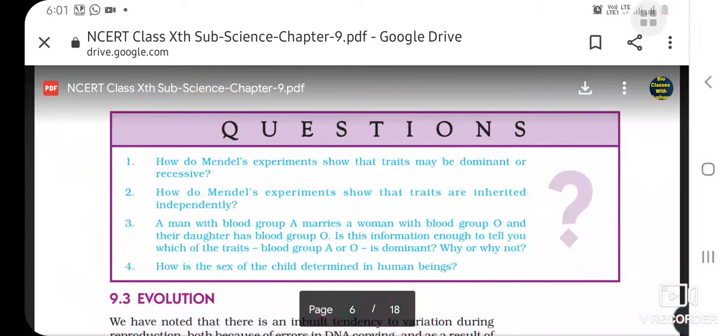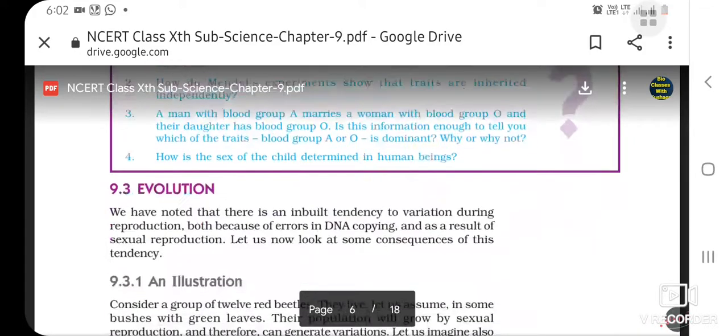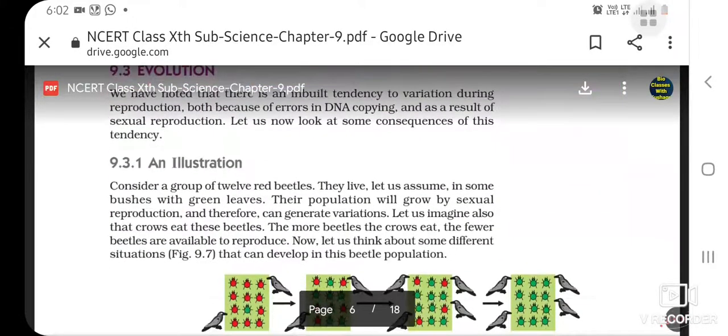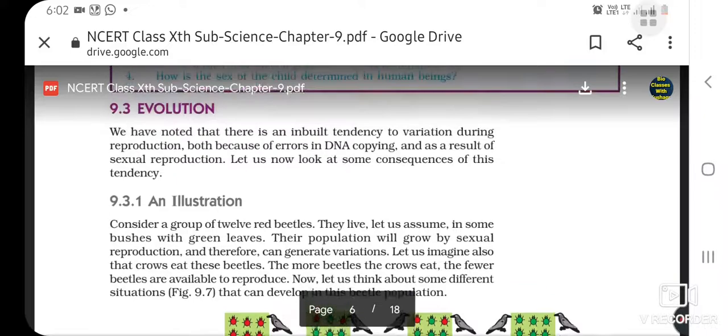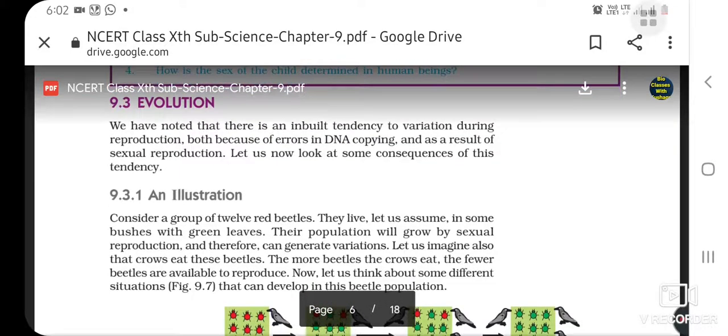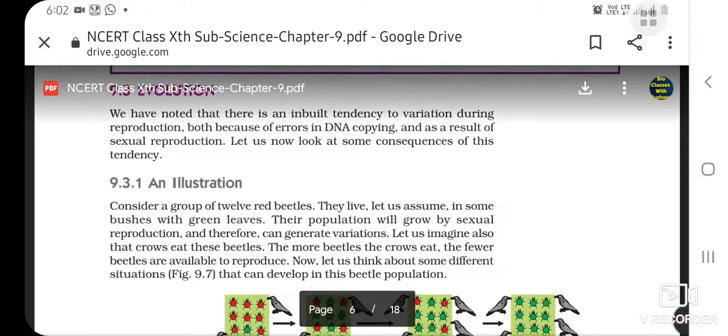So let's move on to the next topic, evolution. Evolution is the sequence of gradual changes from simple life forms to complex life forms. You all know that the organisms which we see today are the result of evolution.